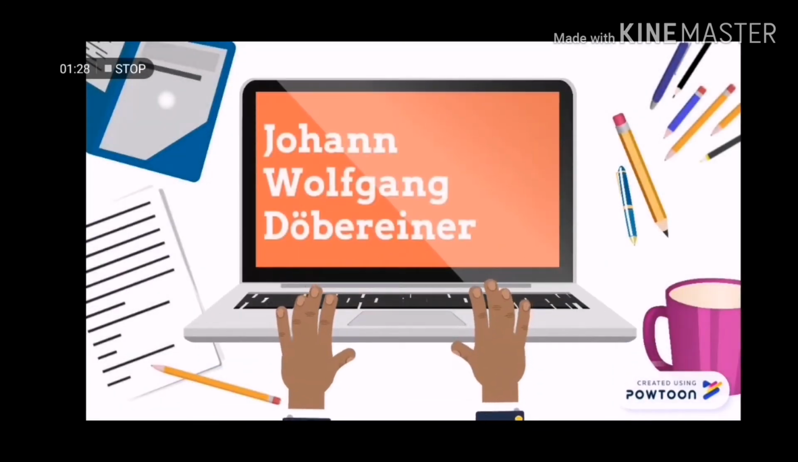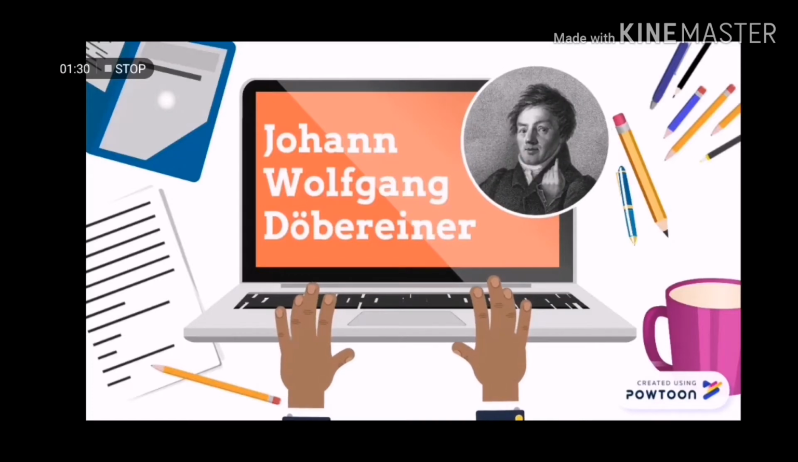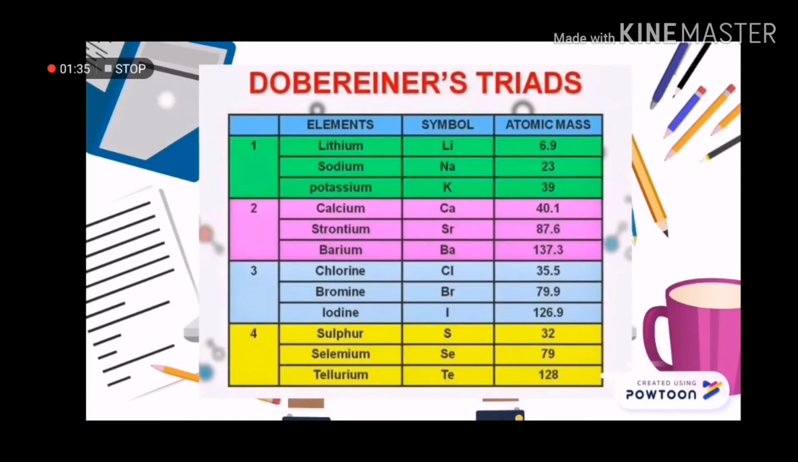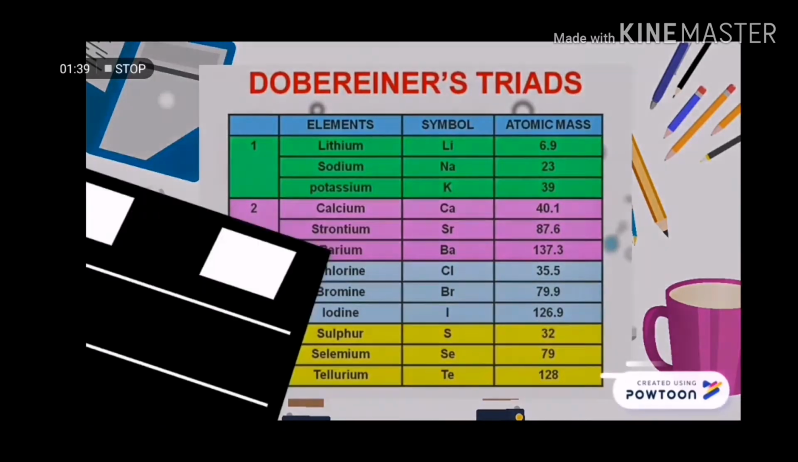As the number of discovered elements increased, chemists inevitably began to find patterns in their properties. In 1829, Johann Wolfgang Döbereiner discovered the existence of families of elements with similar chemical properties. Because there always seemed to be 3 elements in these families, he called them triads.